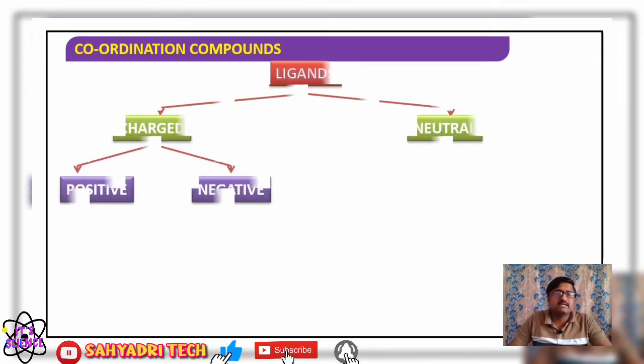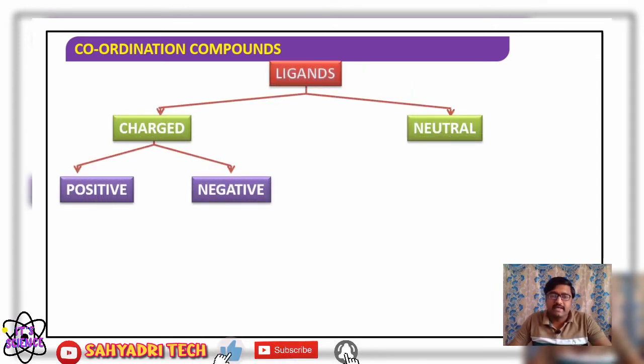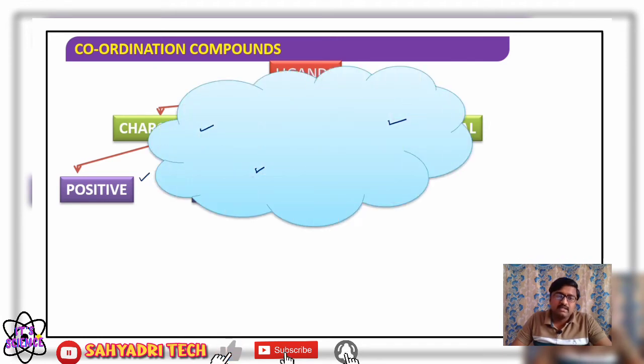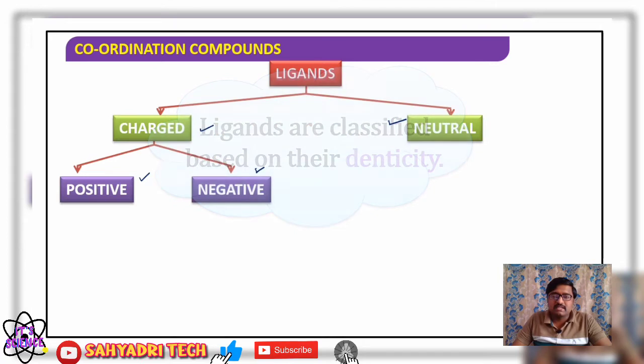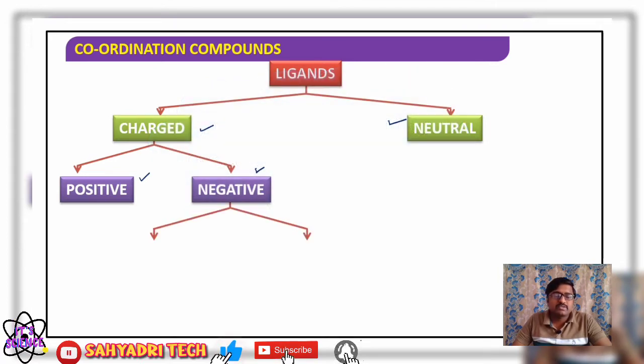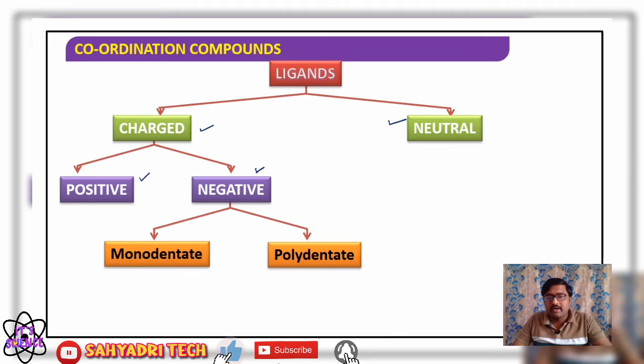Based on denticity also we can classify the ligands. Earlier we said ligands can be classified based on charges: charged and neutral ones. In charged, we have two types, positive ligands and negative ligands. Now if I consider denticity, in case of positive ligands we cannot say, but in case of negative ligands we can say monodentate, bidentate, tridentate and up to polydentate.